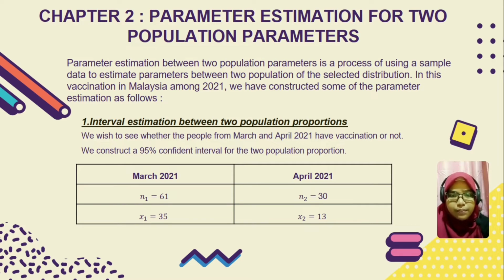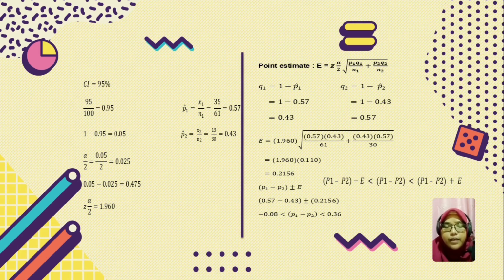We wish to see whether the people from March and April 2021 have vaccination or not. We construct a 95% confident interval for the two population proportions, and the data is shown in the table below. For the p1 hat, we get 0.57, and the p2 hat, we get 0.43. After that, find the point estimate, which is 0.2156. And for the z alpha per 2, we get 1.96. And lastly, we substitute all the information we get into this formula and get the answer negative 0.08 and 0.36.